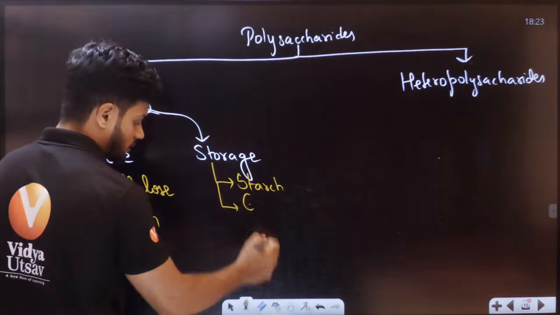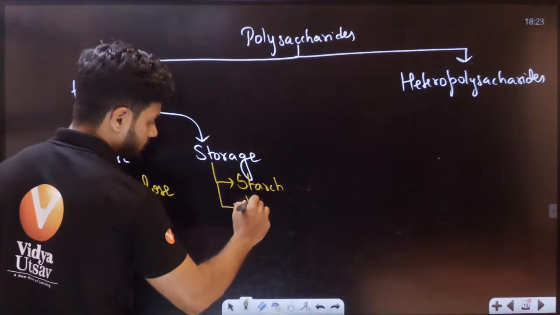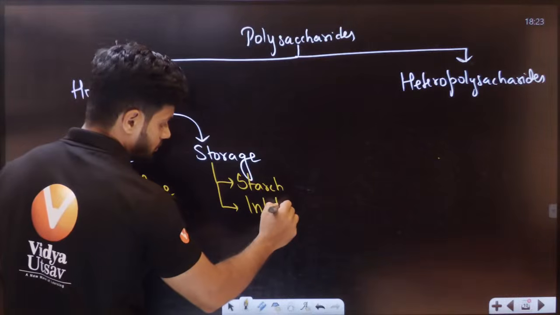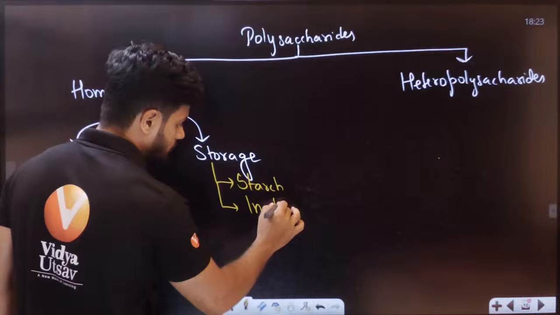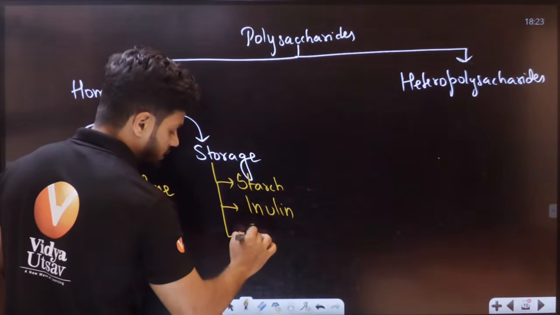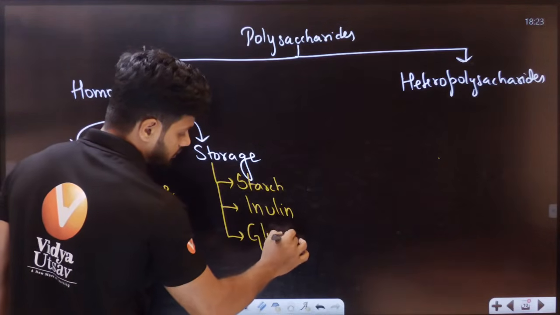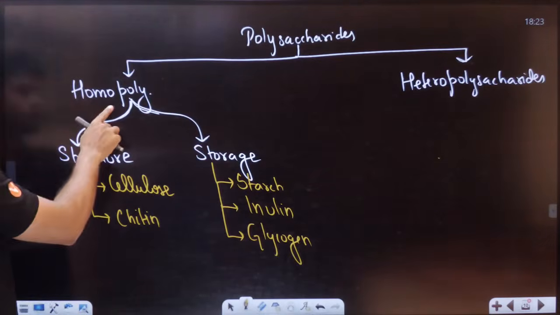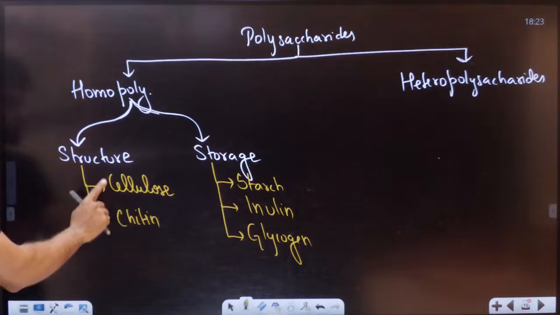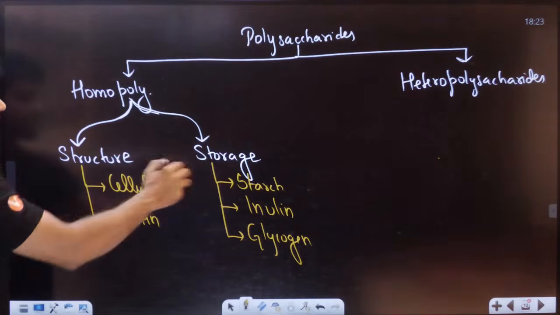Second is called your inulin. And third one is called glycogen, students. So under homopolysaccharides, from structure we have two types, storage we have three types actually.